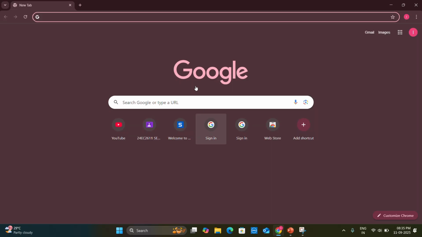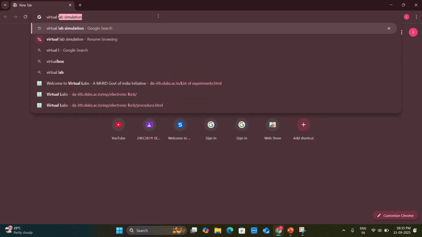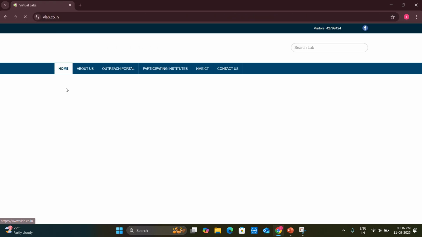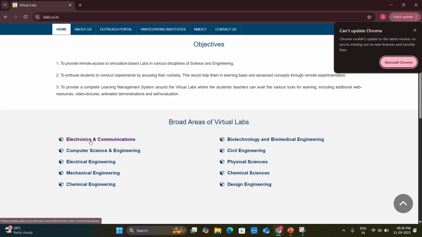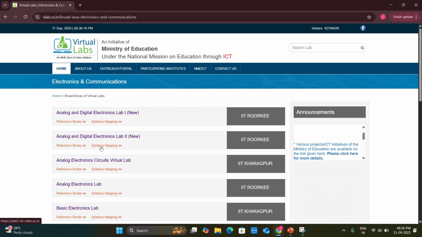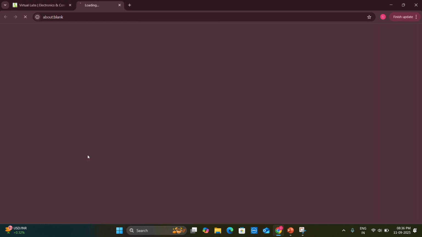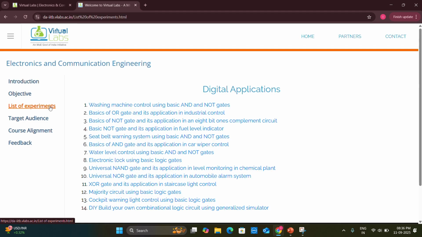Go to Chrome, search virtual lab, and click on virtual lab. Just scroll down, you'll find electronics and communication. Just click onto it and you'll get these many domains in which you have to choose digital applications lab, and again you have to choose the list of experiments, and you'll find about 1 to 14 experiments.